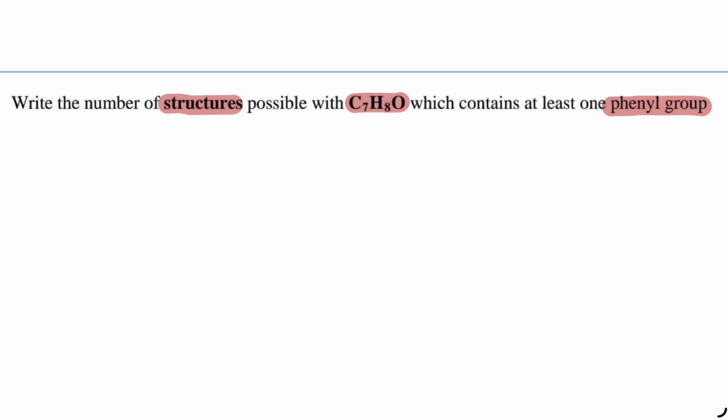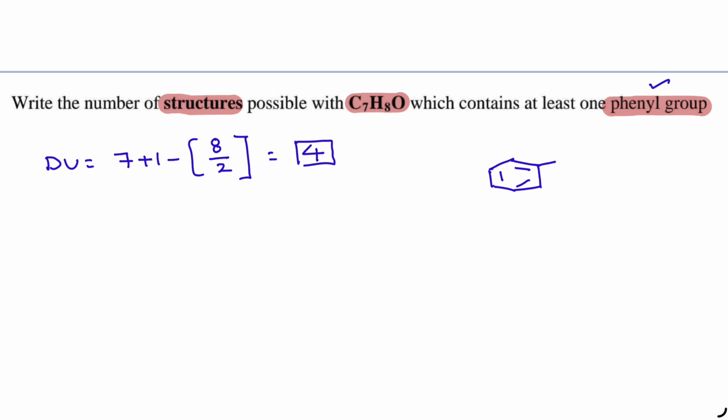So the same pattern I am following. First I am going to find the degree of unsaturation: number of carbon atoms plus 1 minus number of hydrogen atoms by 2. No halogen, no nitrogen. So the degree of unsaturation is 4, and he is saying every structure should have a phenyl group. If you can recollect, in case of a phenyl group, the degree of unsaturation is 4. So 3 pi bonds and 1 ring. And also you have oxygen.